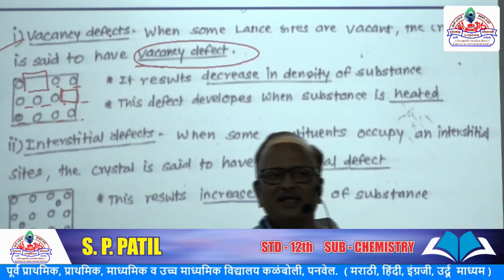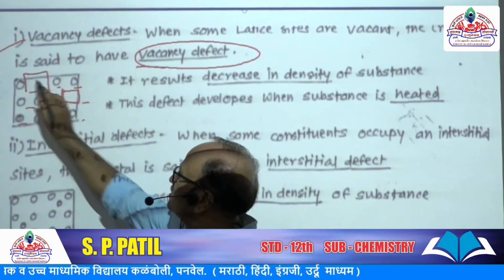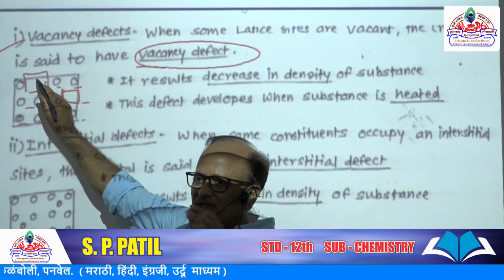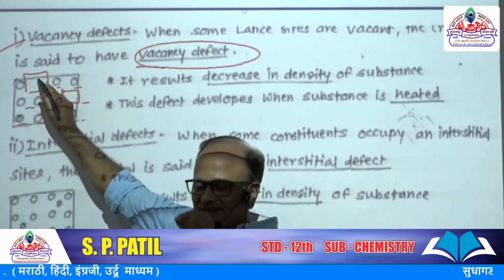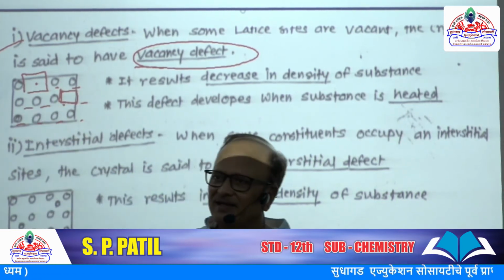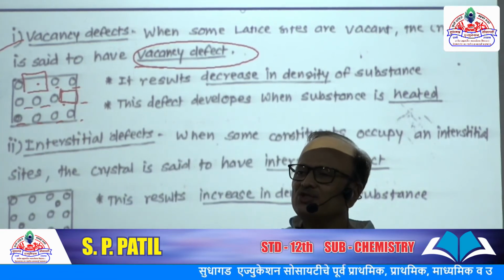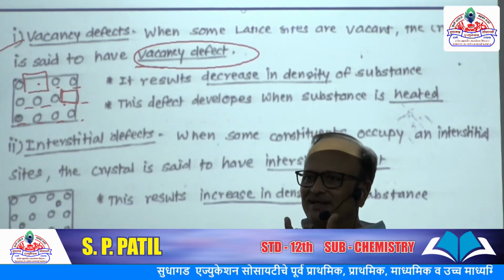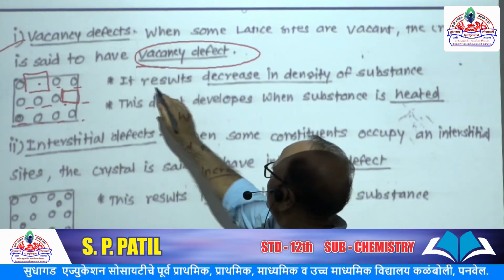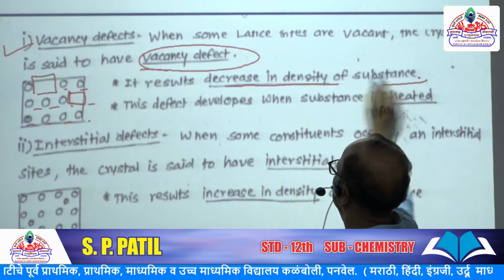Now what will it result in? These spheres, these particles which have certain mass, whatever the size, however tiny the particle may be, if that site is vacant, such a number of sites will be vacant, and they give rise to a decrease in the density of that crystal. So the result of vacancy defect is a decrease in the density of the substance.